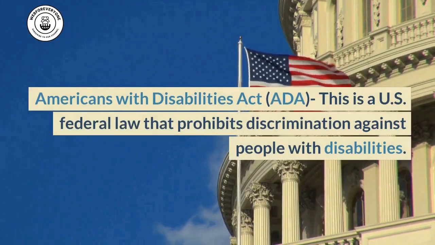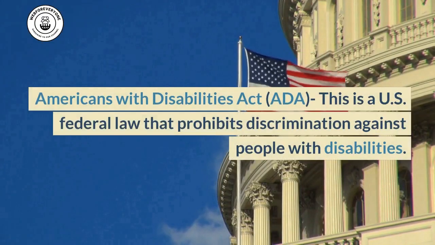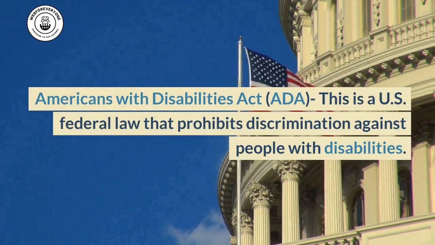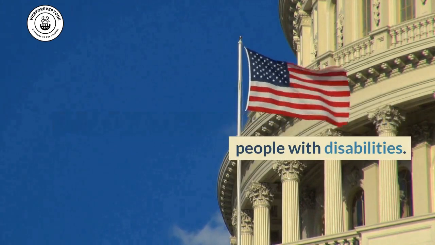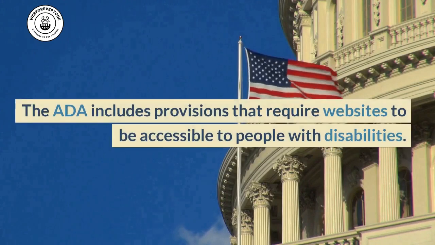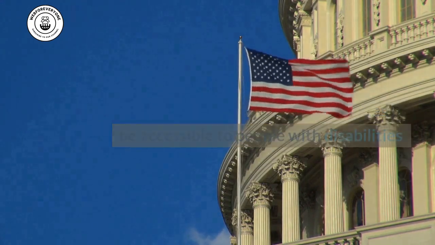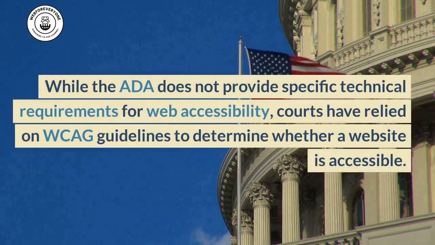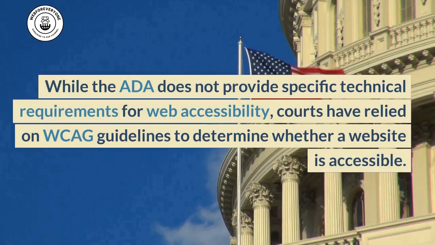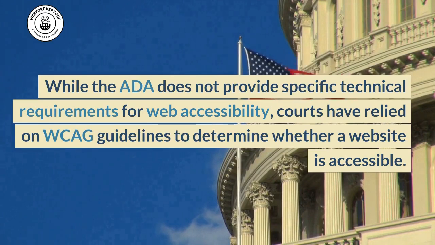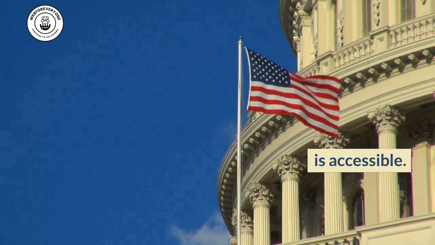Americans with Disabilities Act, ADA. This is a U.S. federal law that prohibits discrimination against people with disabilities. The ADA includes provisions that require websites to be accessible to people with disabilities. While the ADA does not provide specific technical requirements for web accessibility, courts have relied on WCAG guidelines to determine whether a website is accessible.